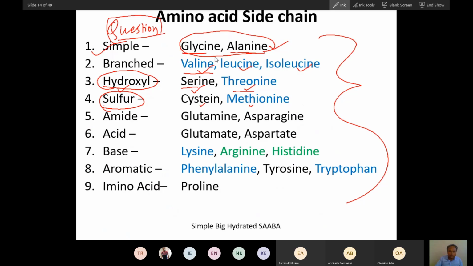You understand all this structure? If you understand the alanine structure, you will understand this. So did you understand all this?